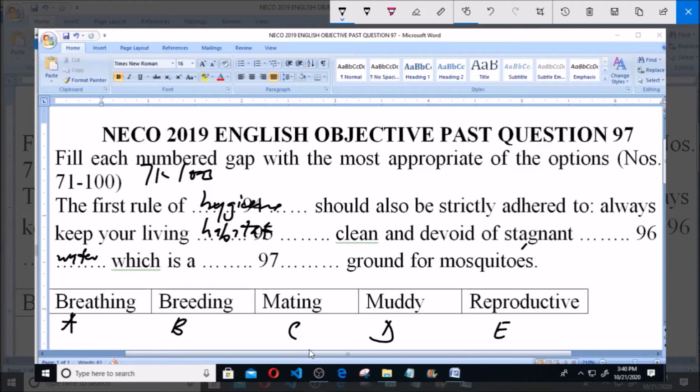Now, what do we call breathing? Breathing has to do with our respiration system. Then breeding has to do with sexual union. Then the same thing, mating.